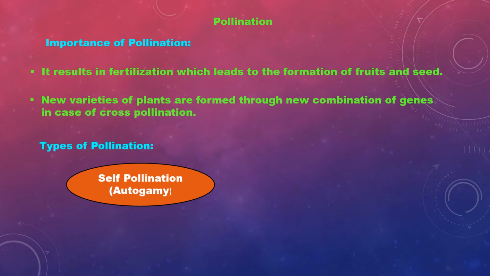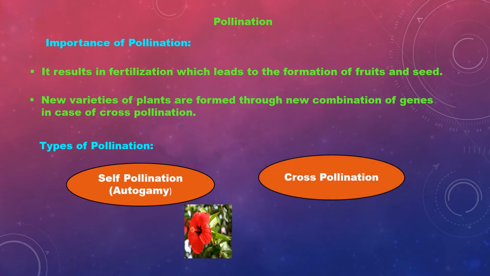Some plants have bisexual flowers, that is, both the male and female organs are present in the same flower. In a bisexual flower, the pollen grains transfer to the stigma of the same flower. Sometimes the pollen grains reach the stigma of another flower of the same plant. That is called self-pollination. Example, hibiscus.